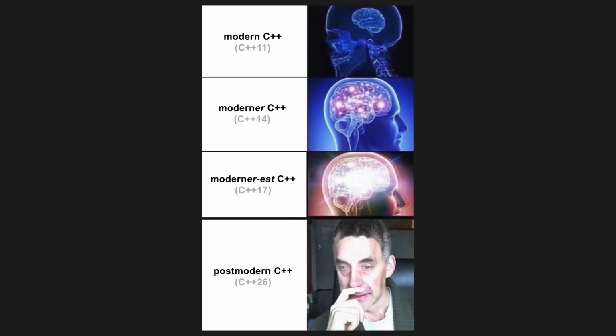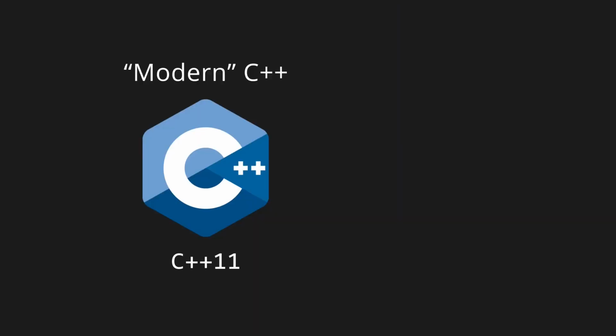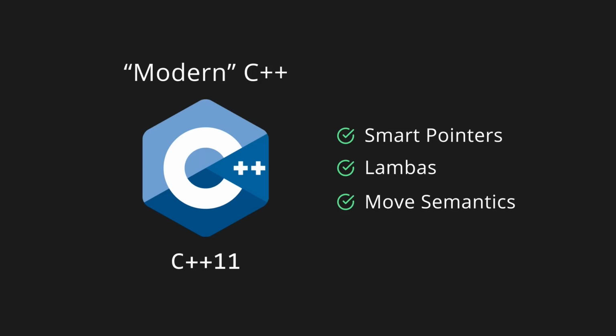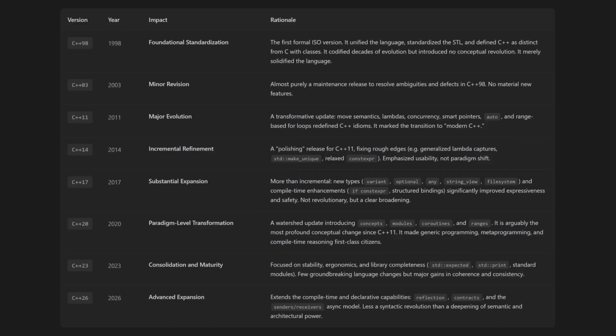The language has evolved so much and just keeps continuously evolving that it's hard to truly know what modern C++ even is. Did you mean to learn modern C++, or moderner C++, or modernerist C++, or postmodern C++? What are we even talking about here? Initially, C++11, which was released in 2011, was the first version that was called modern C++. It introduced smart pointers, lambdas, and move semantics. But now the word modern is a moving target, which is used vaguely to describe any version between 11 and the most recent one.